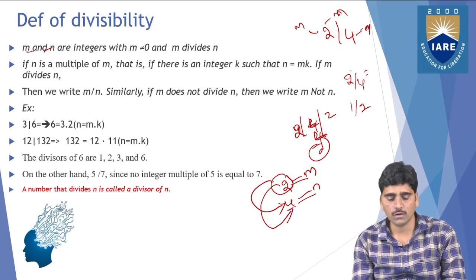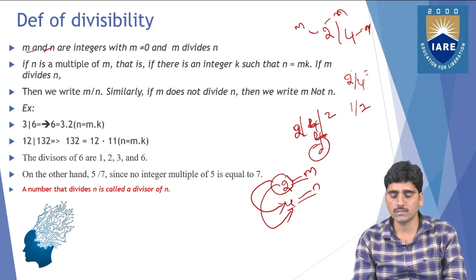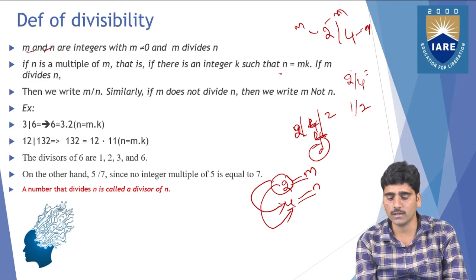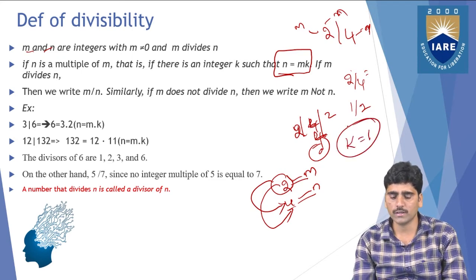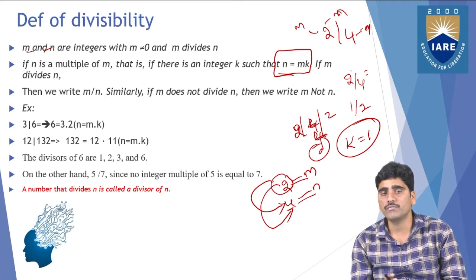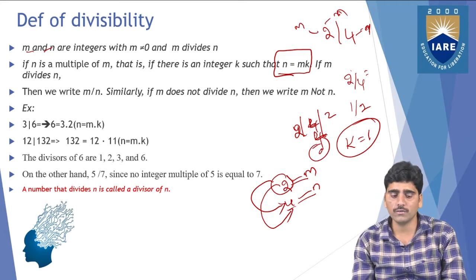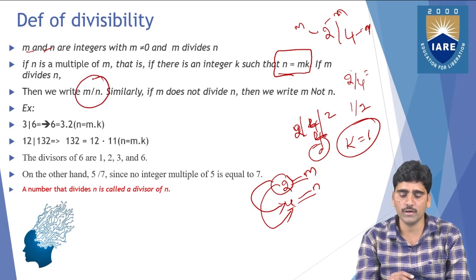So a number m that divides n is called a divisor of n. This contains a formula like this: n equals mk. You can take k as any integer, like k equals 1. So n equals mk, and then we write m divides n.